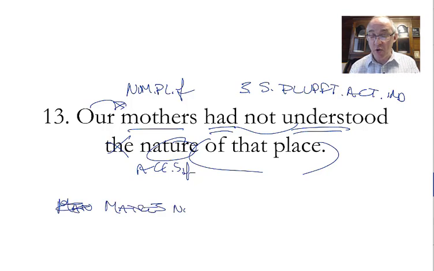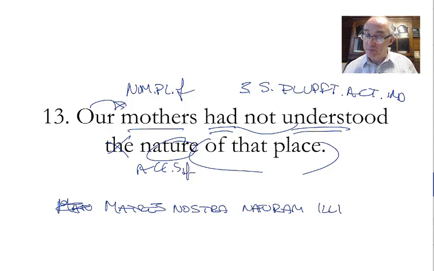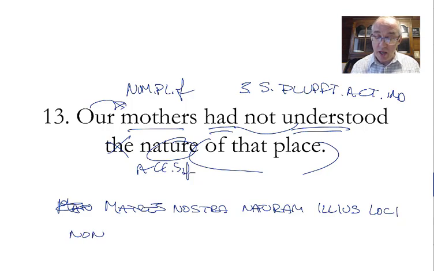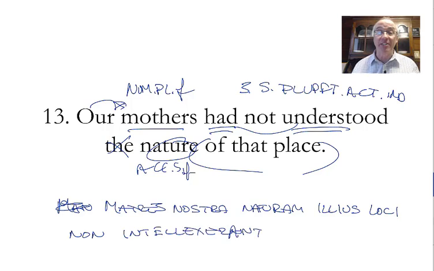Matres nostrae. The nature, naturam, of that place, illius loci, non intellexerant, I said pluperfect, erant. Matres nostrae naturam illius loci non intellexerant.